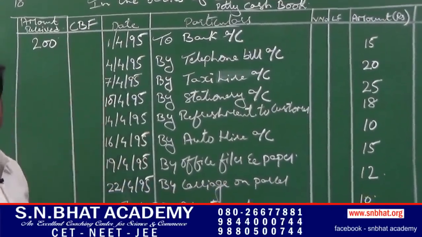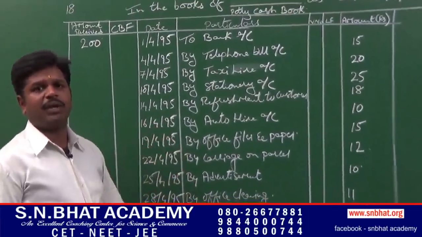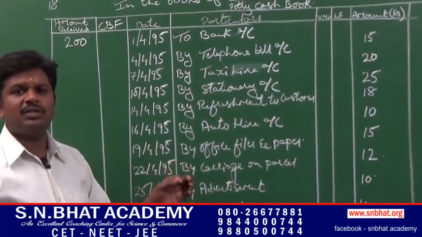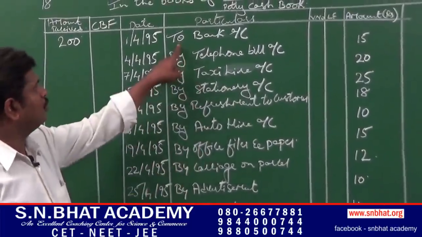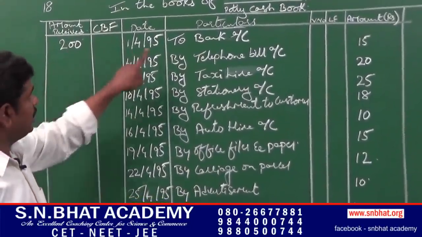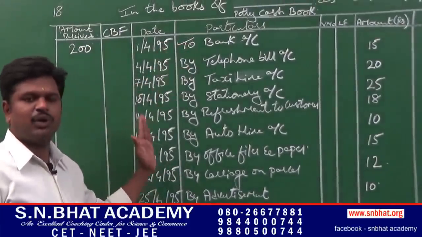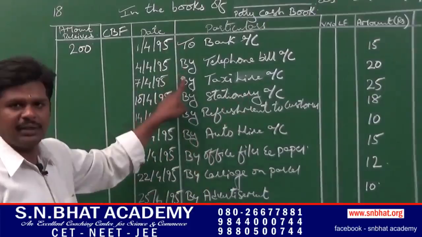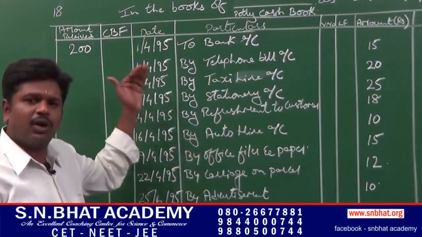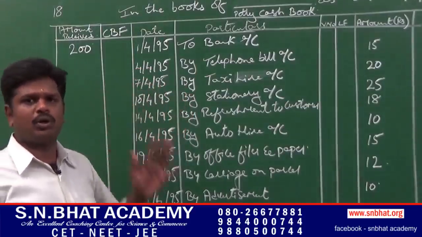Transaction number 1, on 1st April 1995, check received from cashier rupees 200. That is, they had given check received from cashier, so to bank, that is rupees 200. See, to bank. For the remaining transaction, that is for amount spent, we have to write by. Please imagine the cash book, that is for amount received. Cash book is a real account. Debit what comes in, credit what goes out.